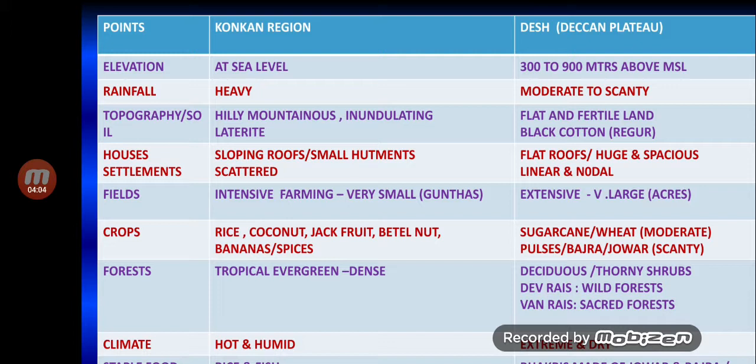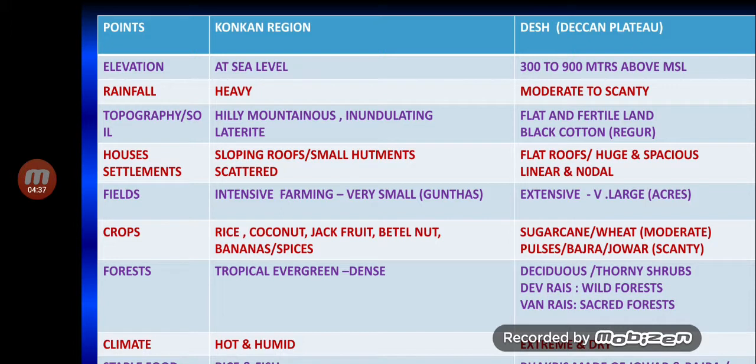Coming to the topography, Konkan, as you saw in the entire presentation last time, is completely hilly and mountainous with undulating terrain, that is with lots of ups and downs. You cannot see flat land over here. Unlike the Desh or the plateau, which has flat and fertile land. The soil in the Konkan region is laterite, whereas on the plateau you can see black cotton or regur soil.